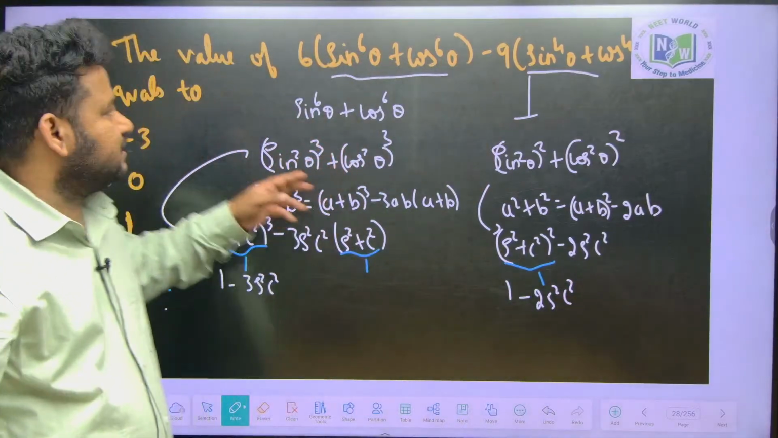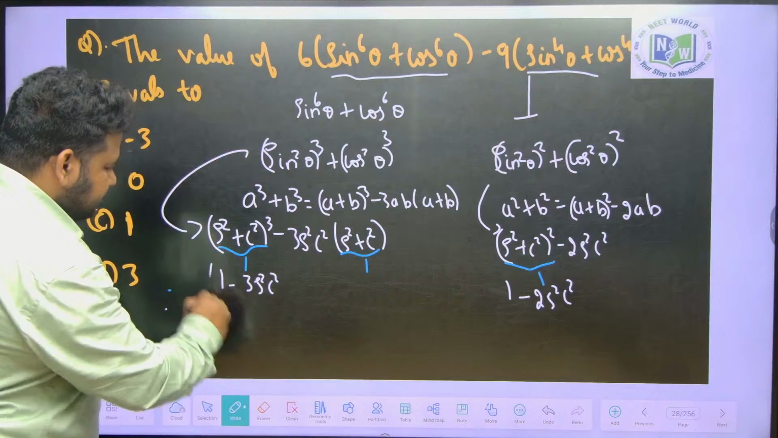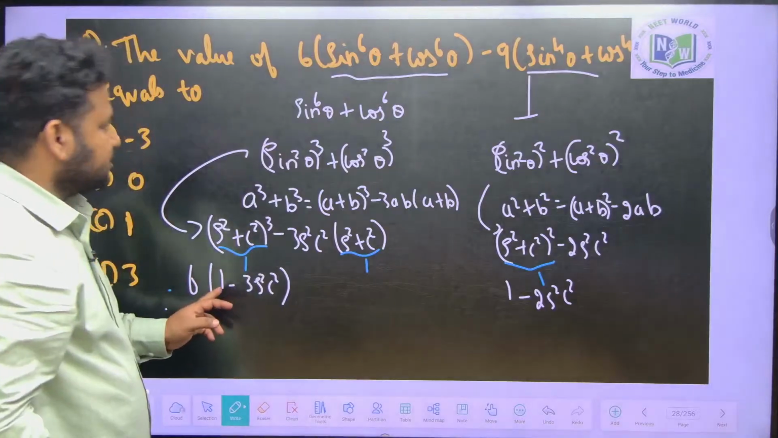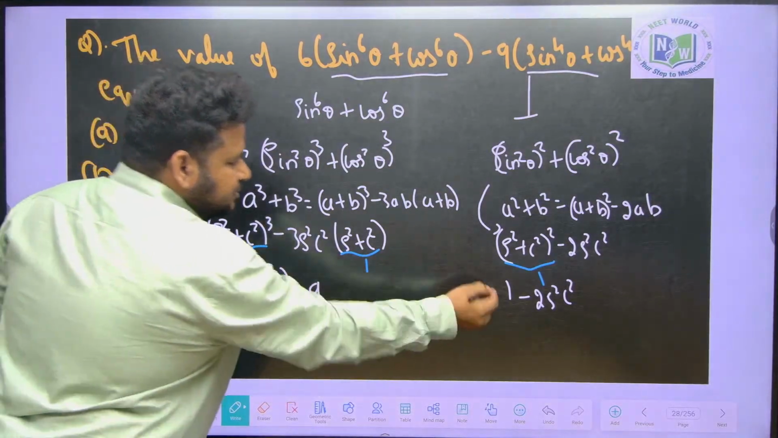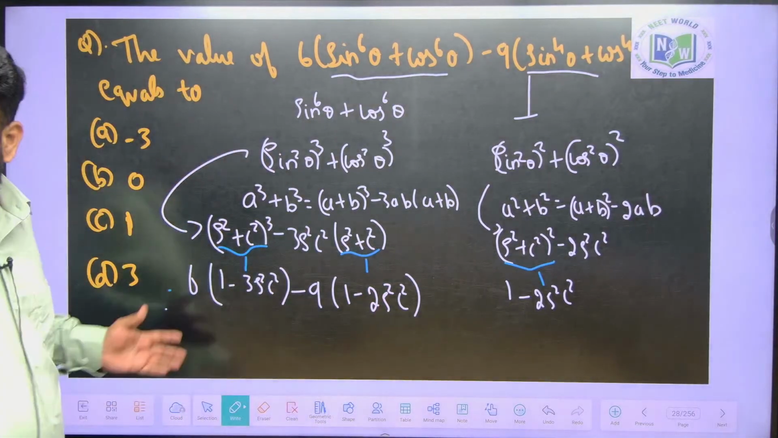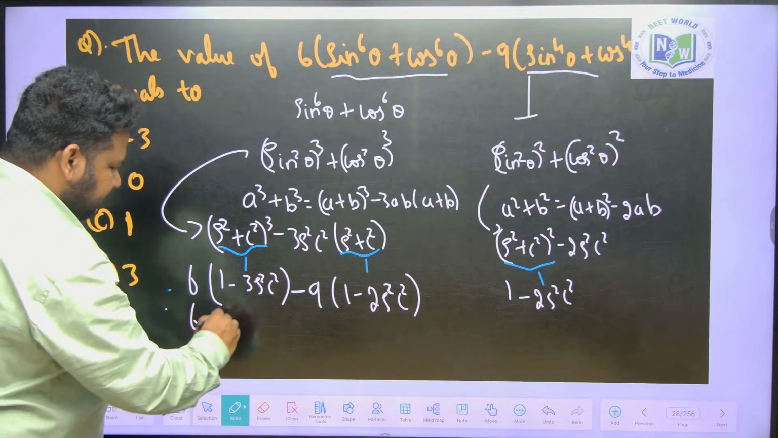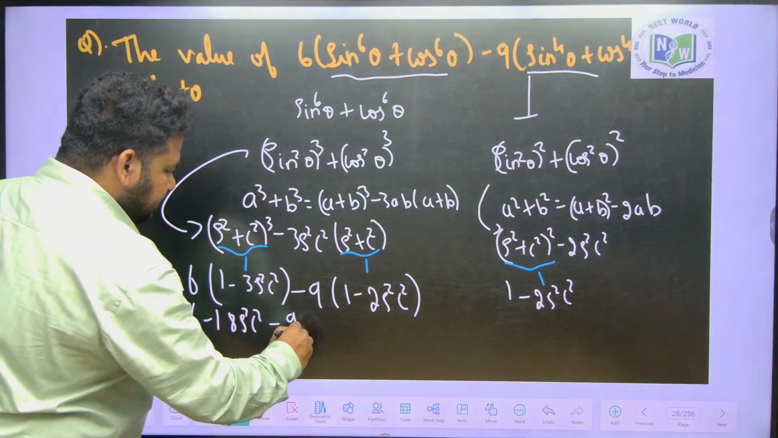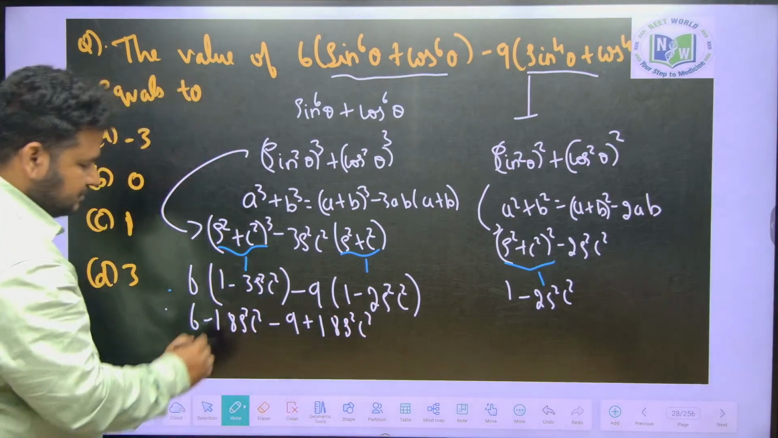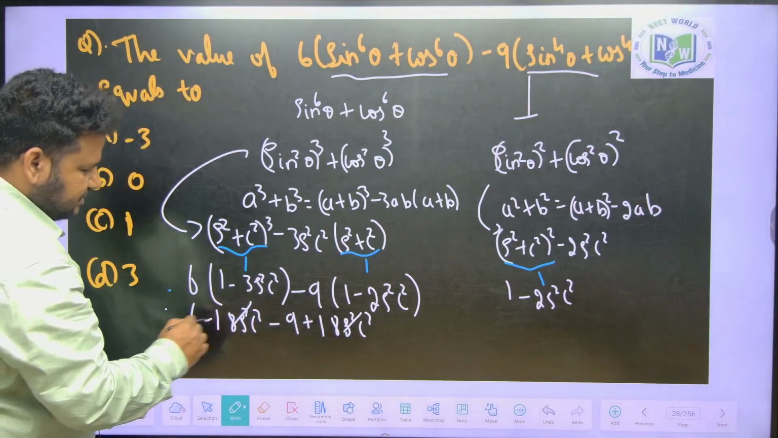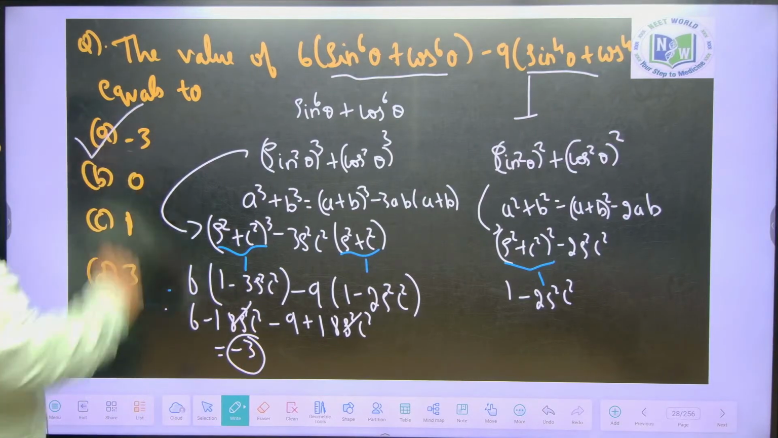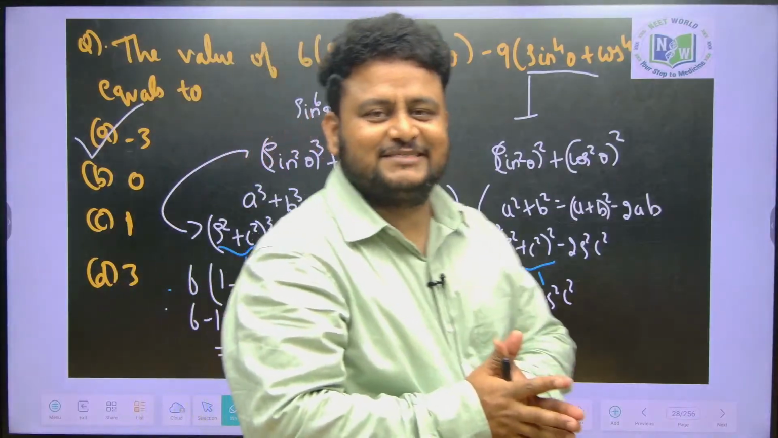Now, the question is asking 6 times of this minus 9 times of this one, that is 1 minus 2 s square c square. In the question I had taken only what is in the bracket. Just multiply: this will become 6 minus 18 s square c square, minus 9 times 1 minus 2 s square c square, which gives minus 9 plus 18 s square c square. The s square c square terms cancel. 6 minus 9 is minus 3. So beautifully we got the answer, that is option A, minus 3.